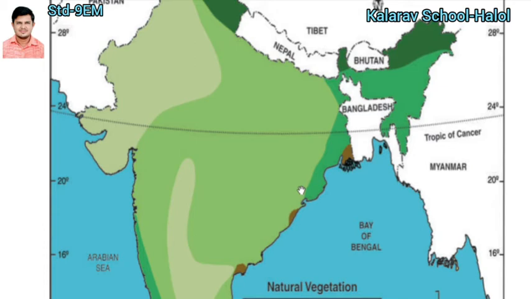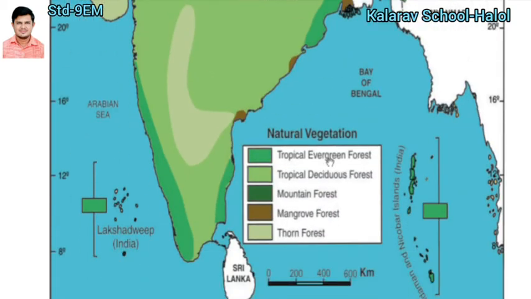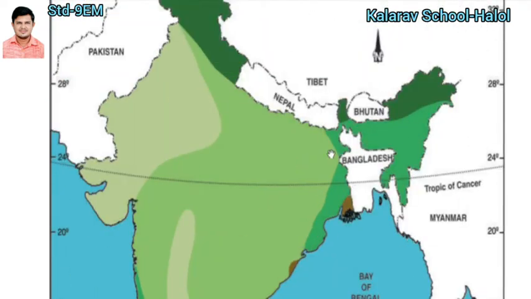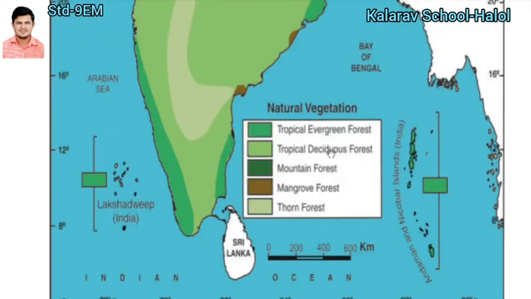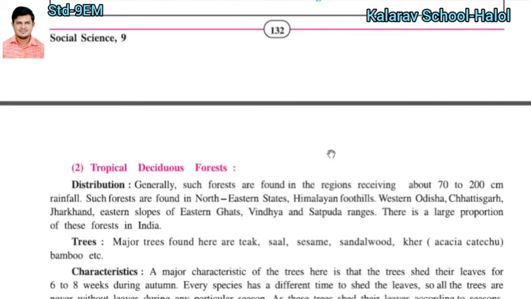Okay, so be careful. If you want good marks for the notebook, you must paste the map in your notebook, otherwise I will not give good marks for the notebook. Here a map about natural vegetation is given. Colors are given here for the different forests: tropical evergreen forest, tropical deciduous forest, mountain forest, mangrove forest and thorn forest. You can find them with the different colors. So, this map you have to fill up in your textbook.